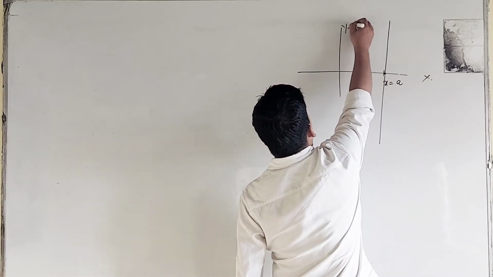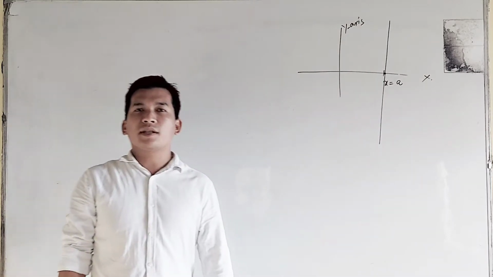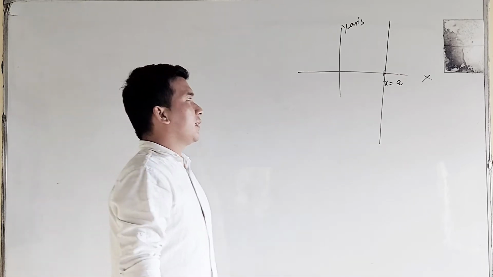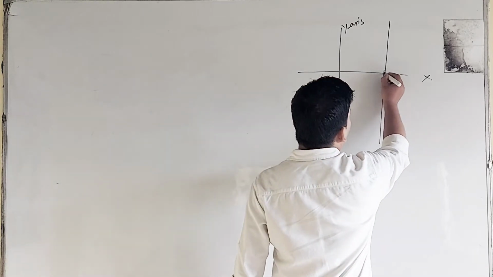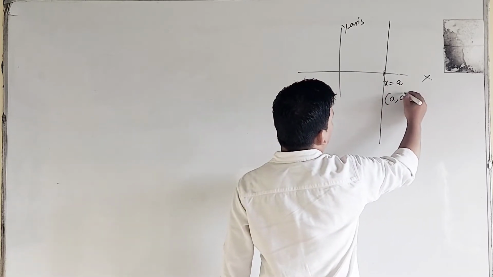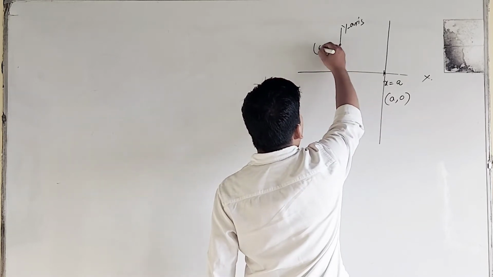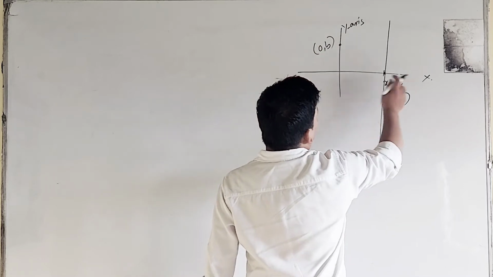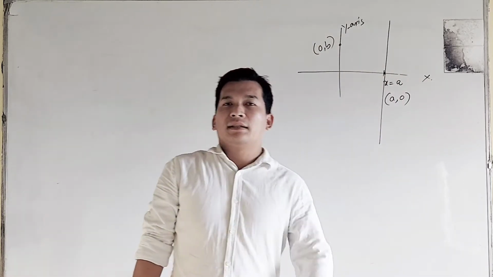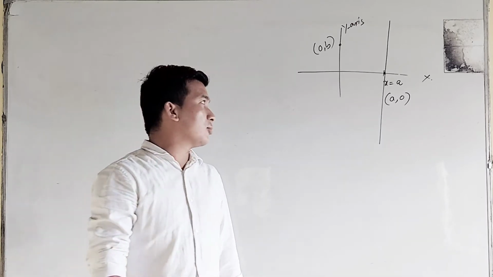This is the y-axis. Motion in a straight line is called one-dimensional motion because it requires only one coordinate. The coordinate of any point lying on the x-axis will be a comma 0, and the coordinate of any point lying on the y-axis will be 0 comma b. The remaining axis is taken to have the coordinate 0.